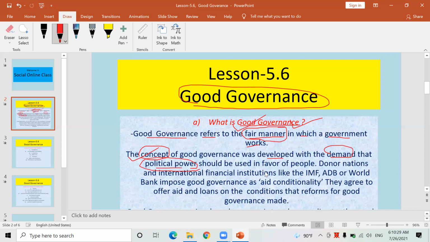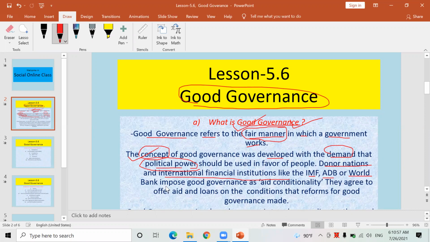Similarly, donor nations and international financial institutions. Look here, there are so many donor nations for our nation, because our nation is a poor nation. It is just a developing nation. Therefore, so many donor nations are there. So many international financial institutions are there, such as IMF, International Monetary Fund, ADB, Asian Development Bank, similarly World Bank.